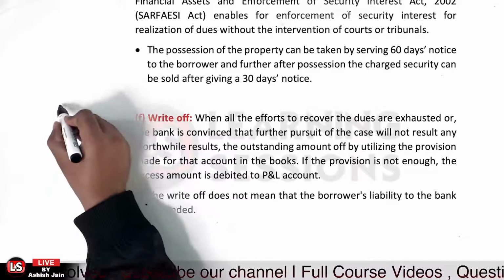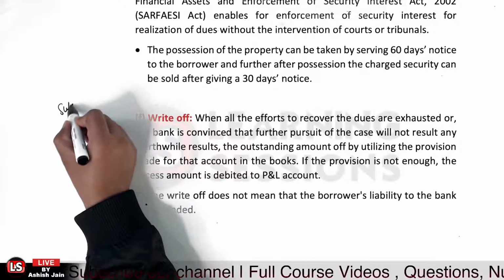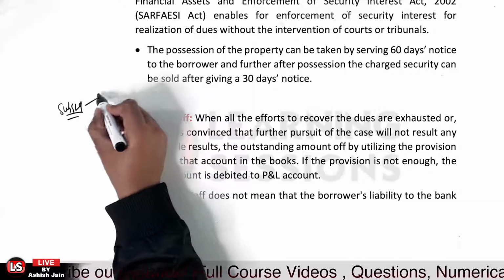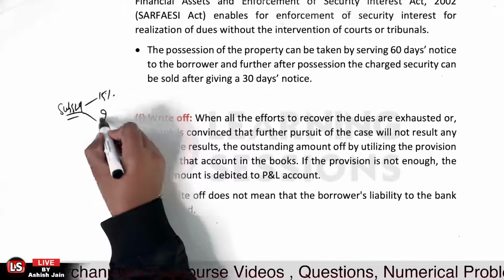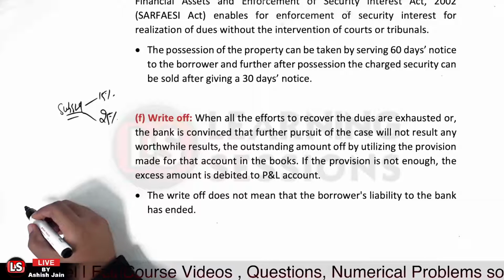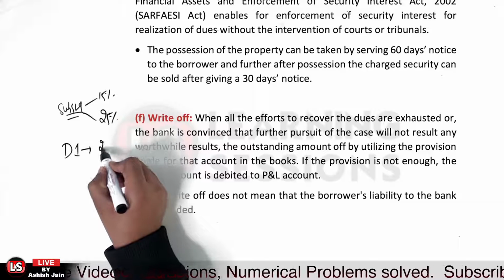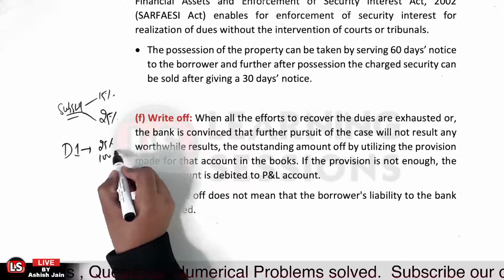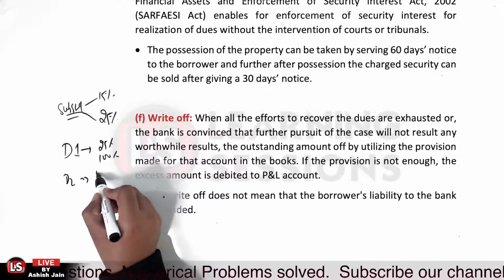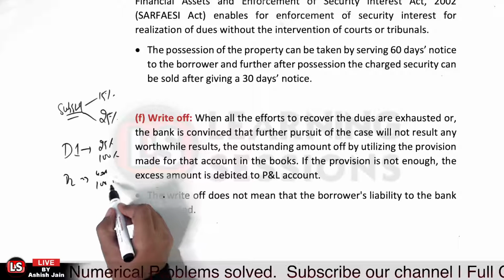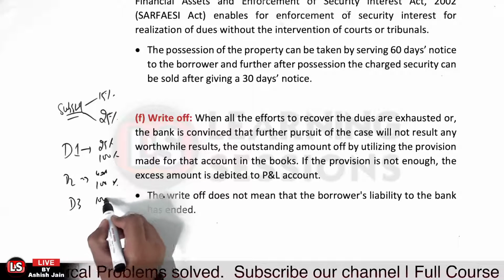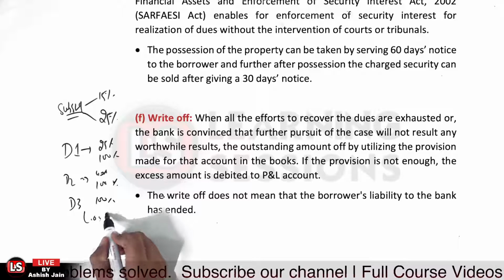I just told you, in case of substandard loans, if the loan is secured, 15% provision is to be maintained; if unsecured, 25%. If the loan account was doubtful 1, 25% for the secured, 100% for the unsecured. Doubtful 2, then 40% for the secured, 100% for the unsecured. If doubtful 3, 100% uniformly. If loss asset, 100% uniformly.